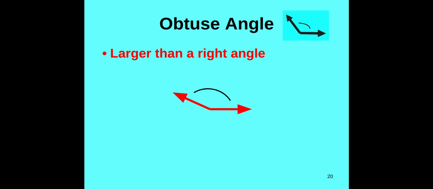So take your thumb and pointer finger and spread them out as wide as you can. That is an obtuse angle. It is larger than that perfect L shape. So right is perfect L, acute is little, and obtuse is wide.